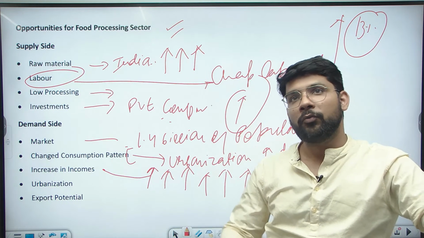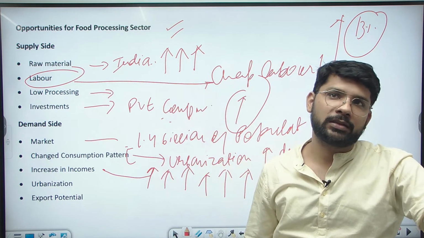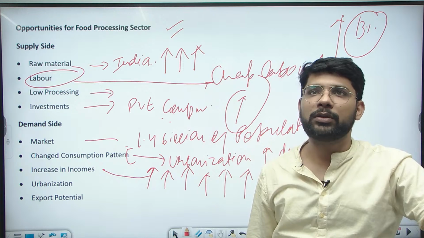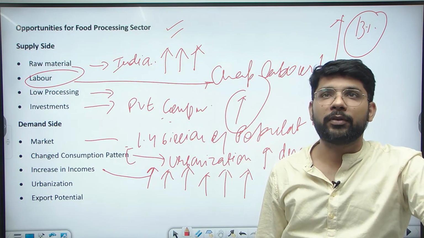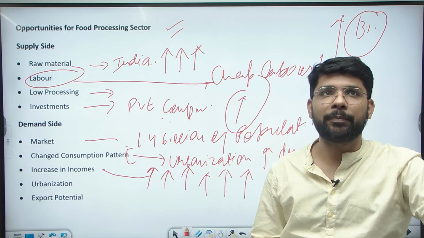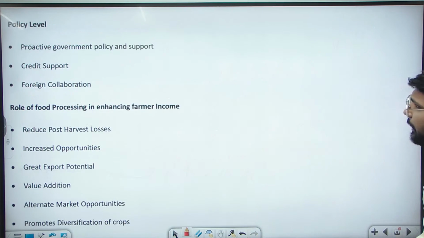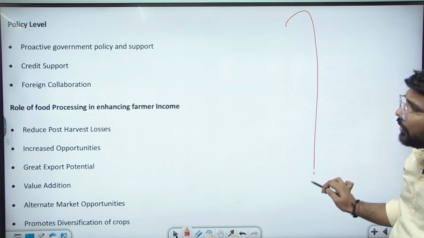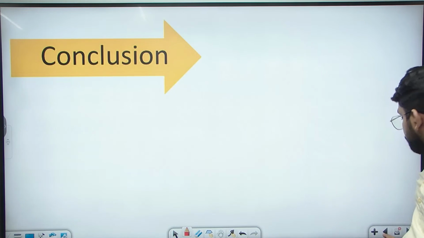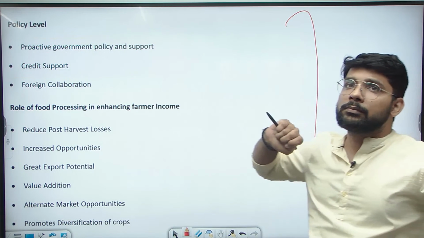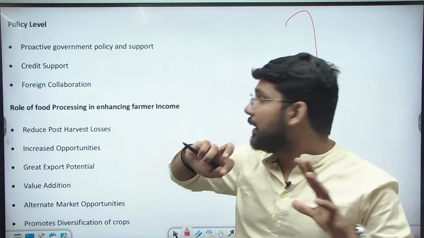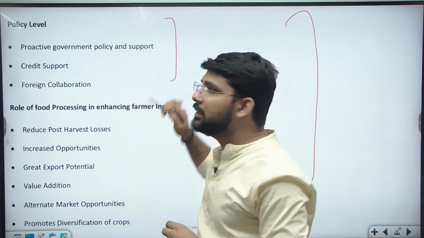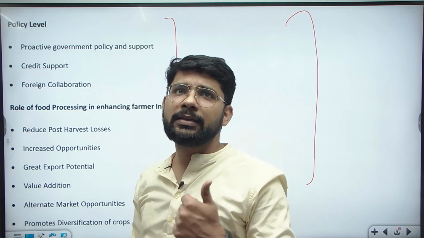Okay, now we need to address the last part of the answer. The last part of the answer is about how food processing will increase the income of the farmer. So we need to address the third part also. So let's see how this will increase farmer income. Let's see the policy level, how it can increase credit support.